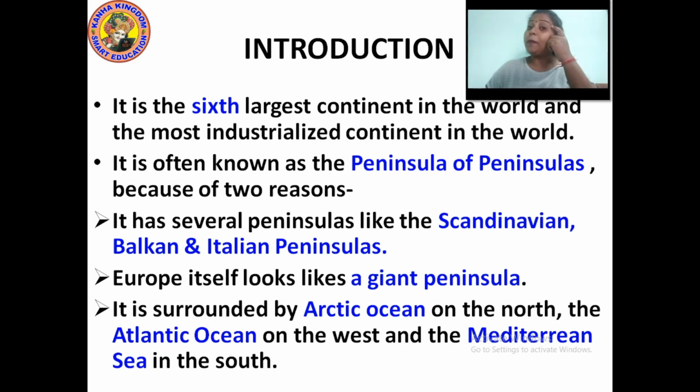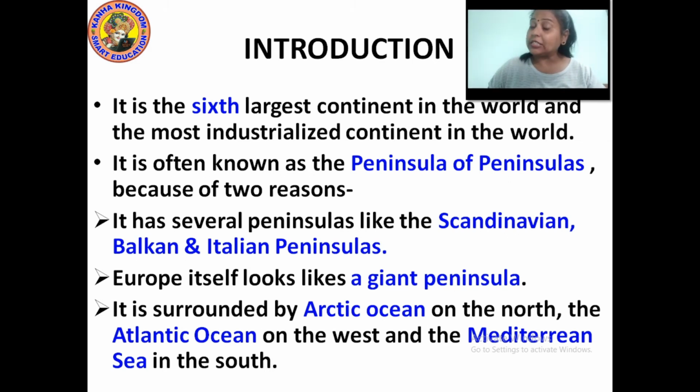So Europe is the sixth largest continent and the most industrialized continent in the world. It is also said to be the peninsula of peninsulas because of two reasons. Number one, it has several peninsulas like the Scandinavian, Balkan and the Italian peninsula.